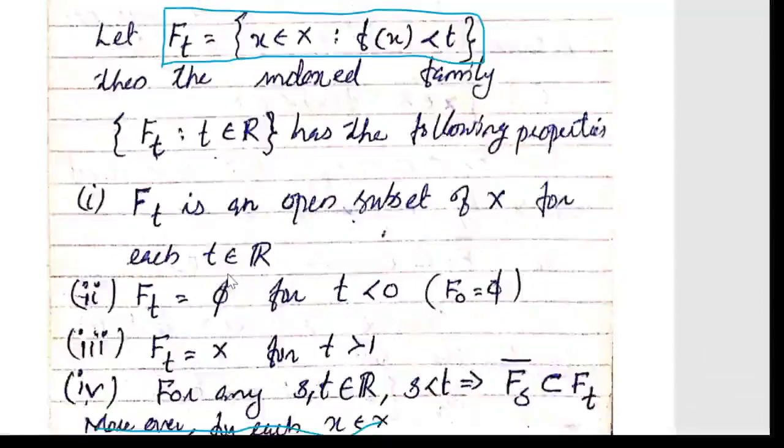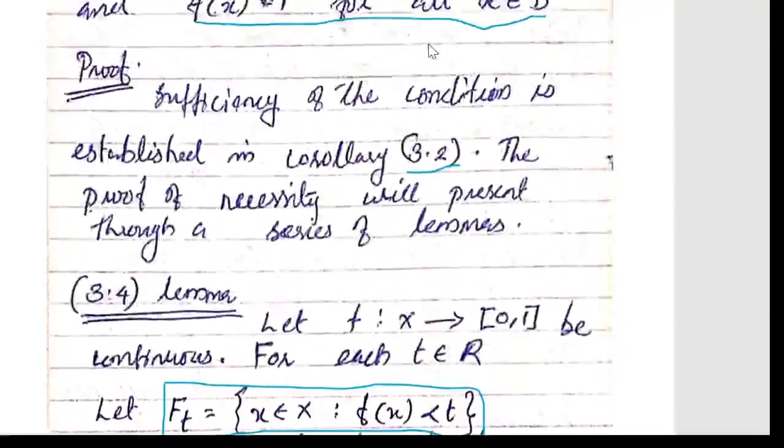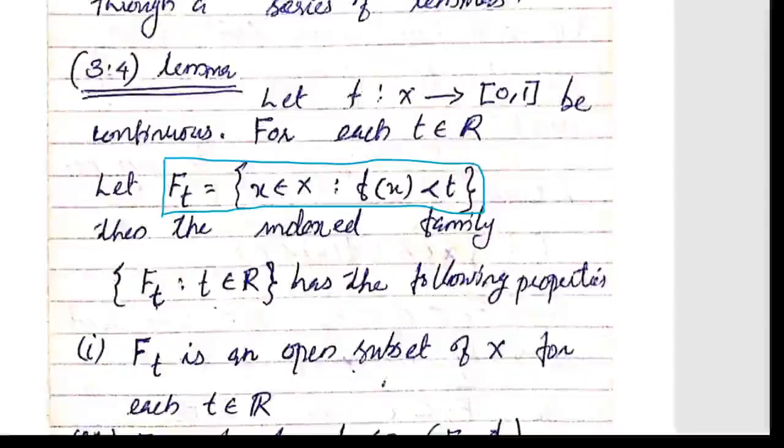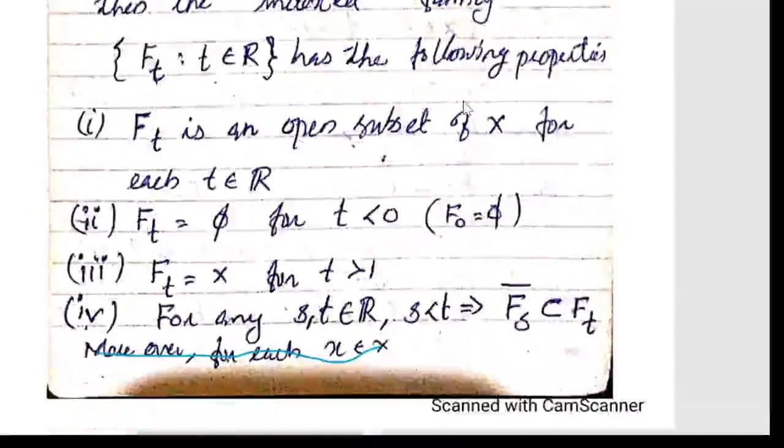And second, since the values are taken from the closed interval 0 to 1, for t greater than 1 you have F_t as the set of all x belongs to X such that f(x) is less than t, so you will get the entire set X. So 2 and 3 follow easily from the fact that f takes values in the unit interval. So 2 and 3 also we have discussed.